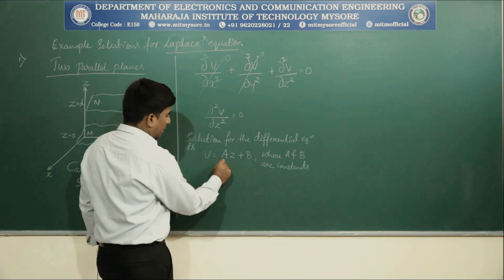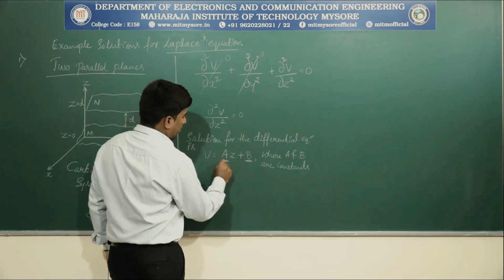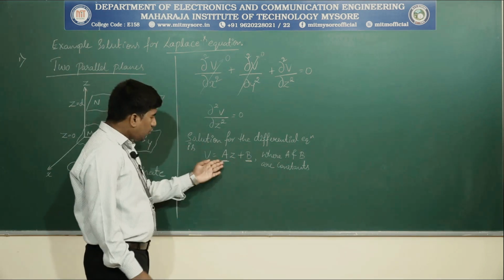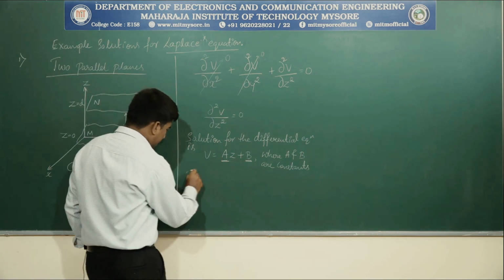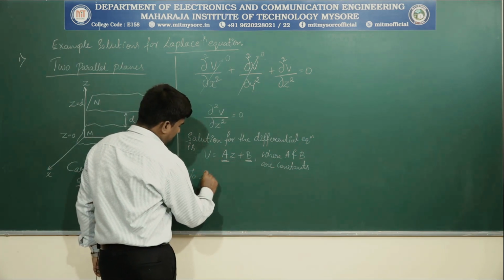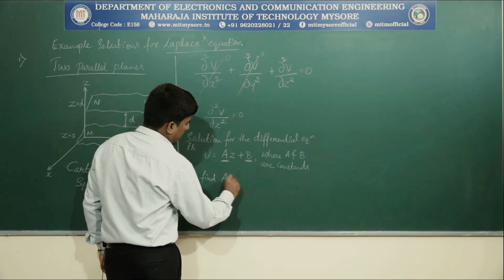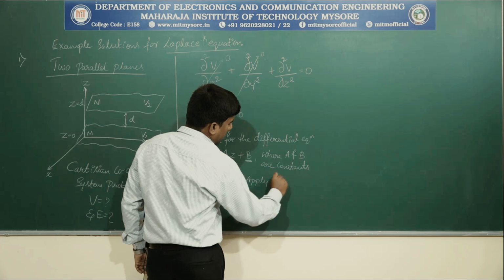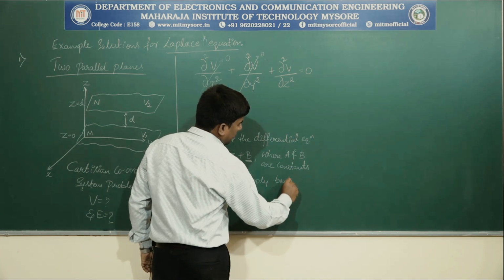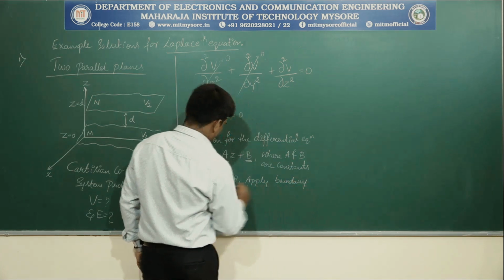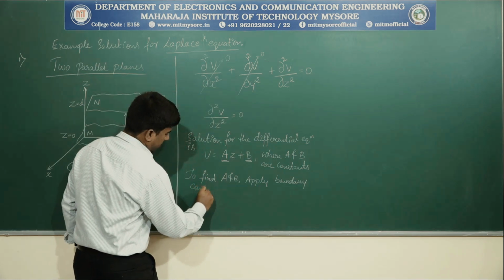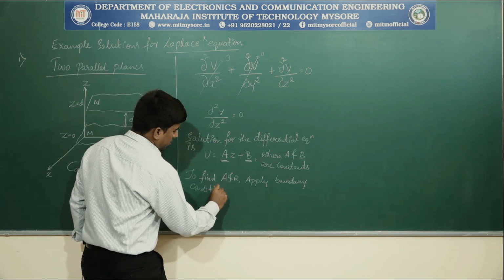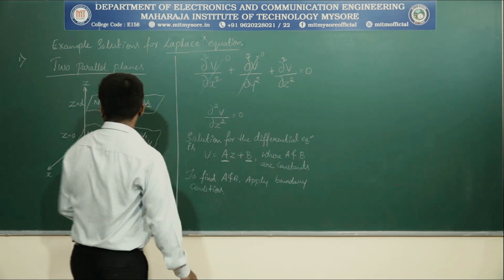We need to find A and B. So this is the agenda. How to find A and B? To find the constants A and B, apply boundary conditions. What are those boundary conditions?